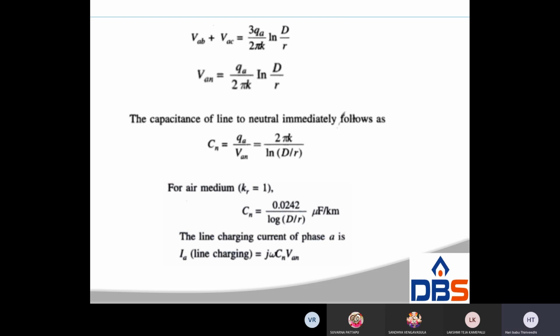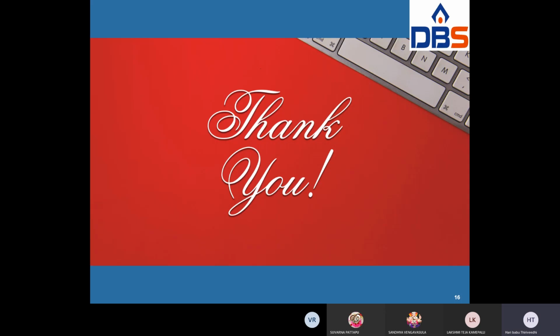Suppose it is an air medium, Kr equal to 1. And the charging current IC is equal to C omega V. So this is about capacitance for symmetrical spacing.